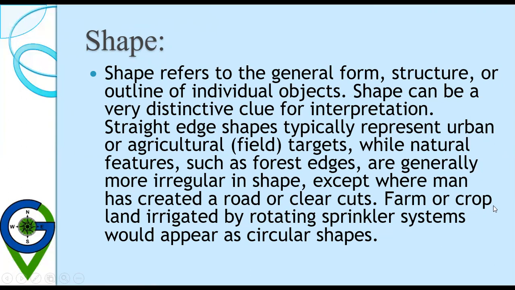Farm or crop land irrigated by rotating sprinkler systems would appear as a circular shape. So the shape of an object is described as the geometric form represented on an image.